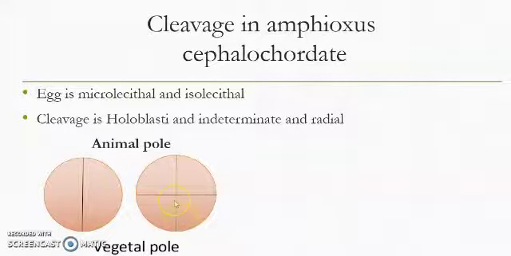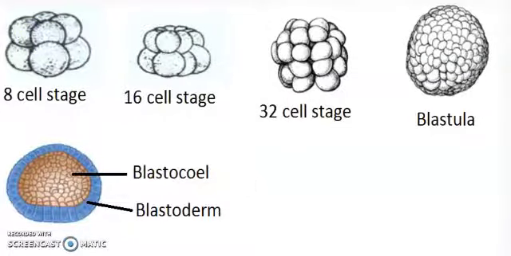The cytoplasm which contains the yolk is called the vegetal pole. And this is the second cleavage. The second cleavage is at right angles to the first cleavage, and it is again vertical. After the second, this is the third cleavage, resulting in the formation of 8 cells. Then the next cleavage leads from 8 to 16, then 16 to 32 cell stage. After the 32 cell stage, it is converted into a blastula, and the blastula has a blastocoel, and the outer wall is called the blastoderm.